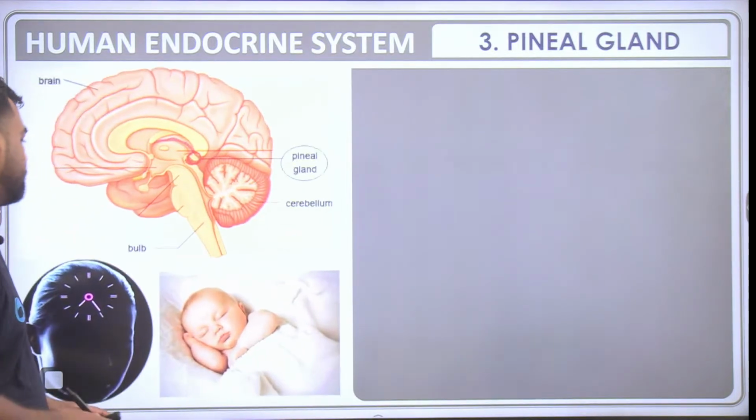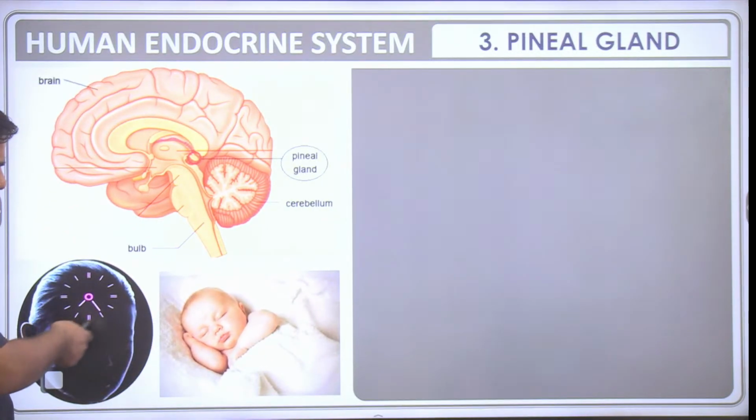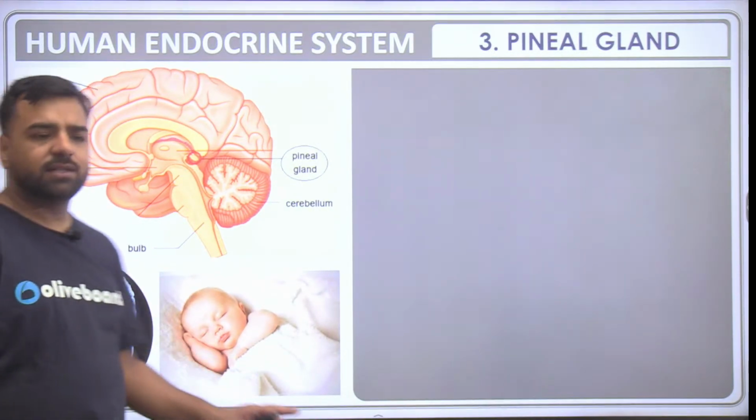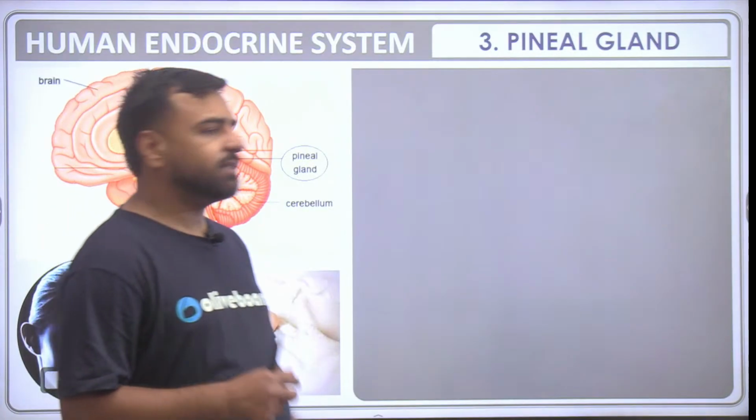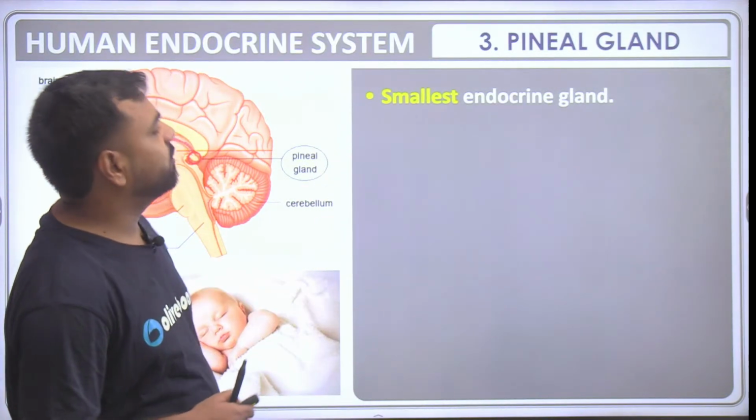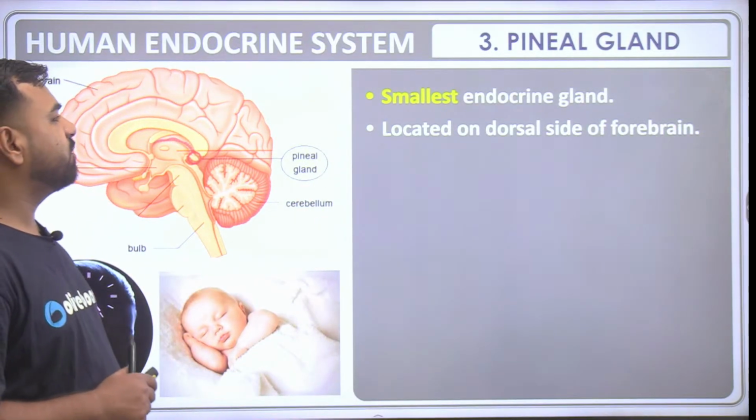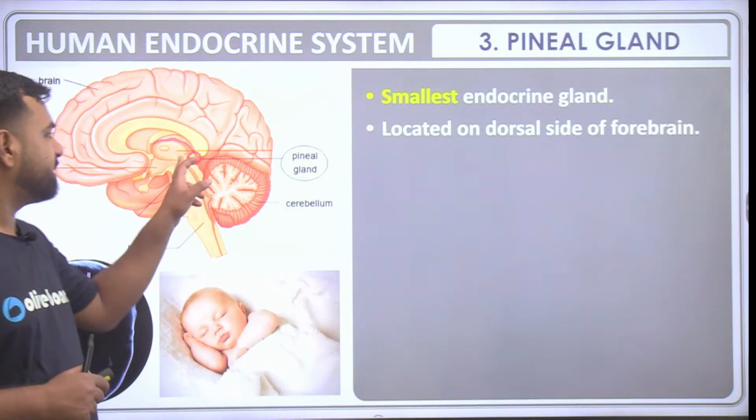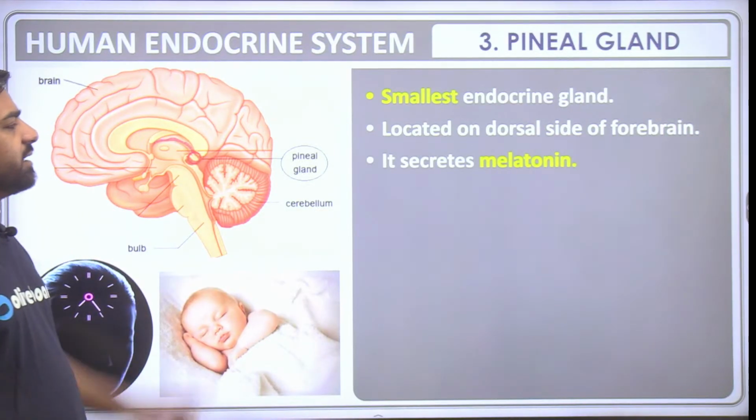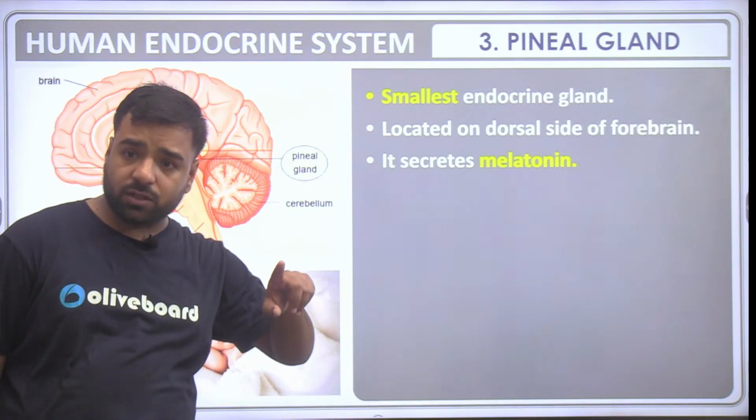Okay, so let's have a look. It's talking about the biological clock. So our sleep cycle is actually maintained by this melatonin only. It is the smallest endocrine gland. It is located on the dorsal end of the forebrain. So that's the pineal gland, right? Then it secretes melatonin, that's the hormone we have already discussed.